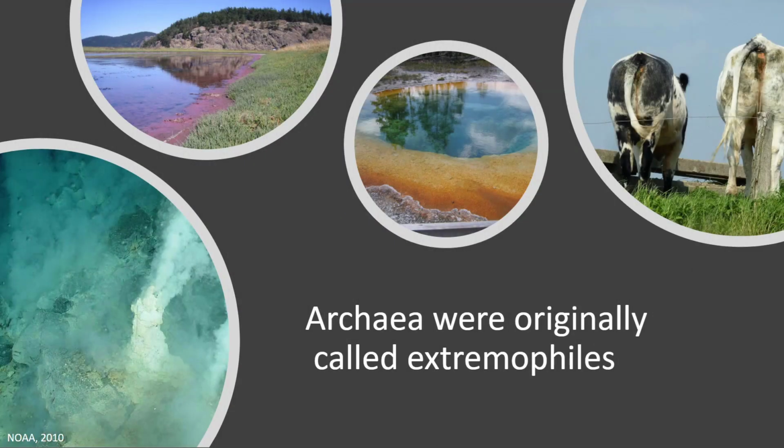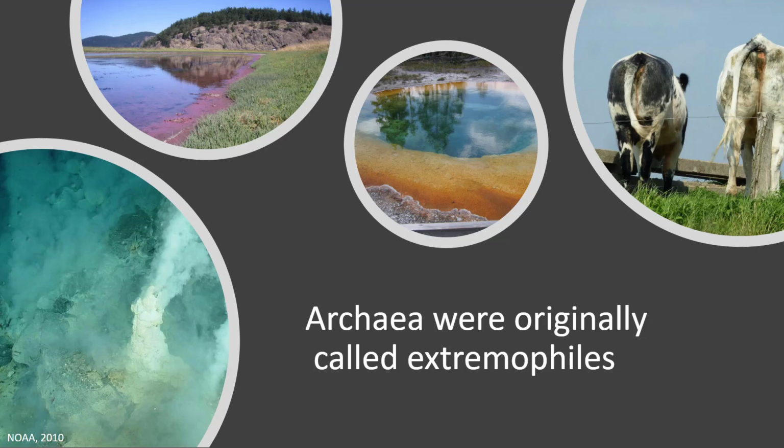Archaea were first discovered in extreme environments. They were first discovered actually not too long ago, and they were originally dubbed extremophiles because they had only been found in really weird or extreme places, like really, really salty lakes, like that pink film that's forming right there in that salty lake. We found them in hydrothermal vents, or in hot springs, like in that pool in Yellowstone that you see right there in the middle. So we thought first that they really only lived in extreme environments, but we started to find them in other places that weren't as extreme.